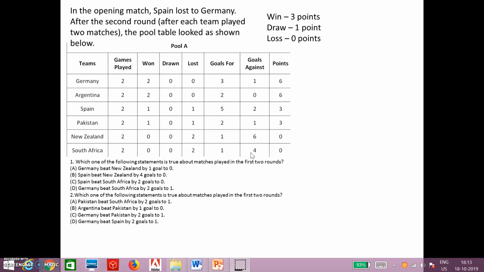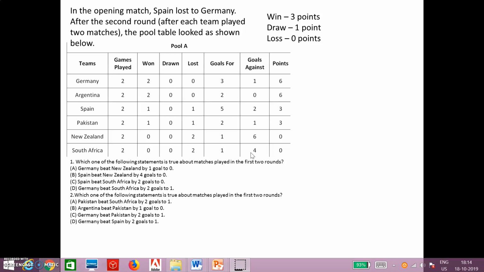And normally what happens is you only look at the points and you try and figure out from the points who's playing against whom, so that becomes a little easier. So here it's really necessary that you try and figure out who's playing against whom. That is another important thing, and it should satisfy the goals for also.